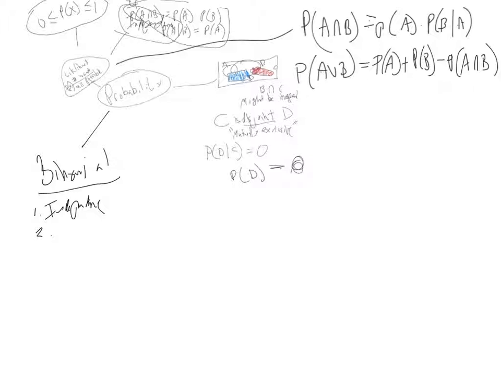If I draw a card out of a deck, I don't replace it, now it's no longer independent. All right? Binomial, there are exactly two outcomes: success and failure. Third, the probability of success is constant. Trust me, that word is constant. So P is always going to be the same thing.